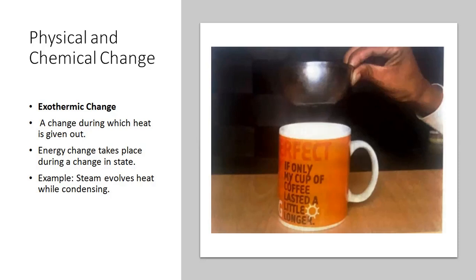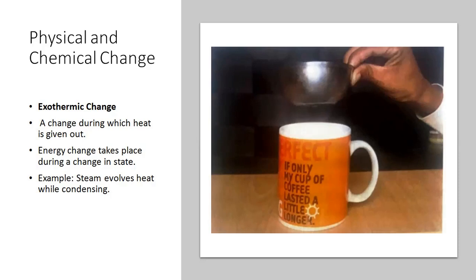On being boiled, water changes into water vapor, and the water vapor condenses, transferring heat to the cold water in the bowl. So after some time, we will see that the water which we kept in the bowl will also become warm. How does it become warm? When the water in the cup is boiling, its vapor transfers heat to the water in the bowl, and that will also become warm.